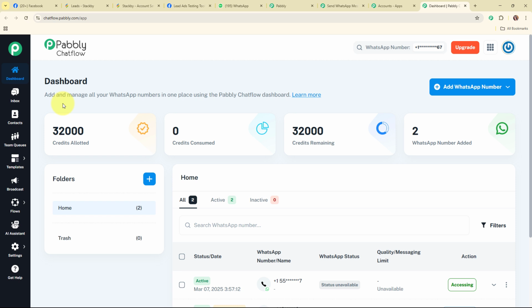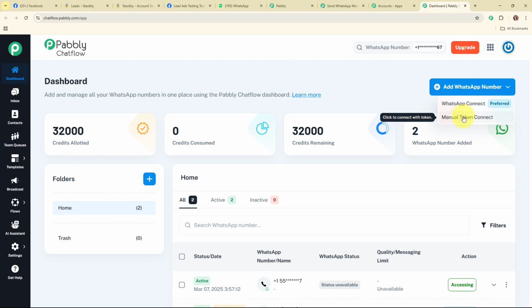Alright, so here let me give a brief on how you can add a WhatsApp number in your Pabbly Chatflow account. For that you need to click on this add WhatsApp number button given over here in the top right corner, and then you will be able to see the option of WhatsApp Connect and the manual token connect. Here you can see that WhatsApp Connect is the preferred method. That means you must use this particular method to add a WhatsApp number in your Pabbly Chatflow account. To learn about this method, you can check out the video link available in the description box below.